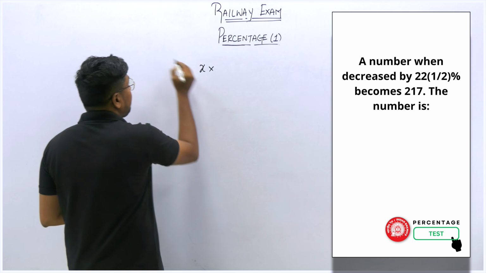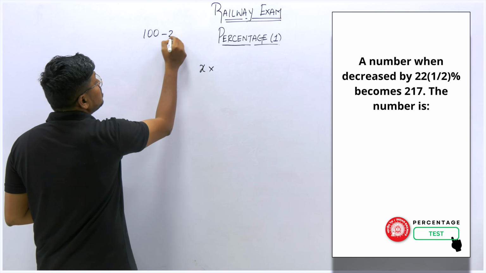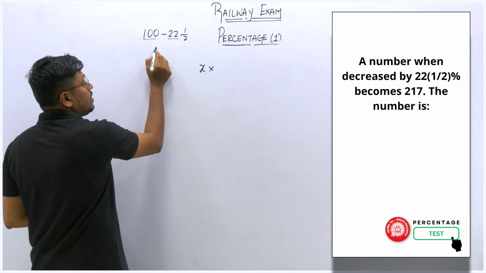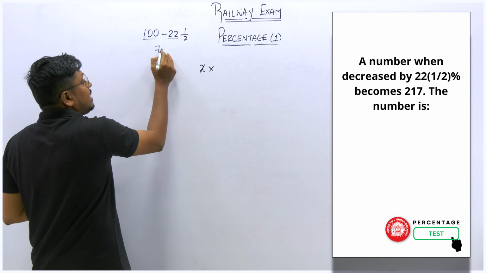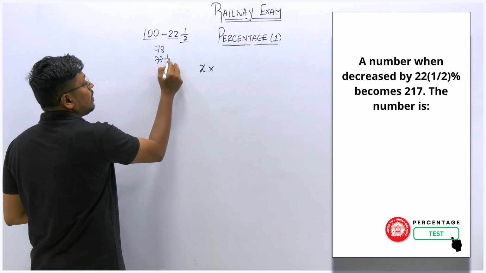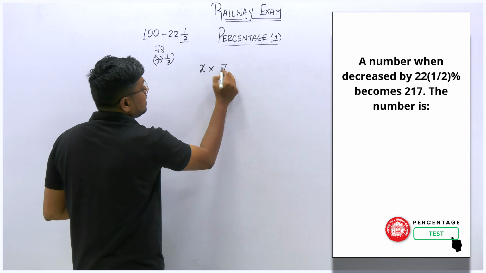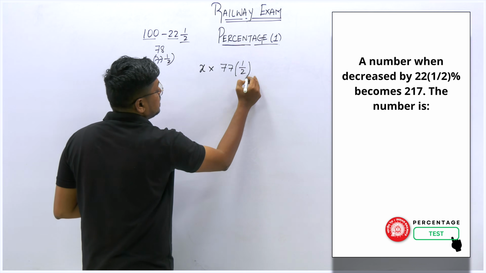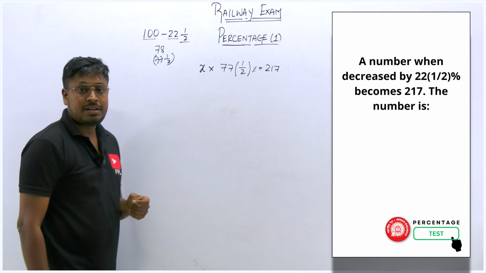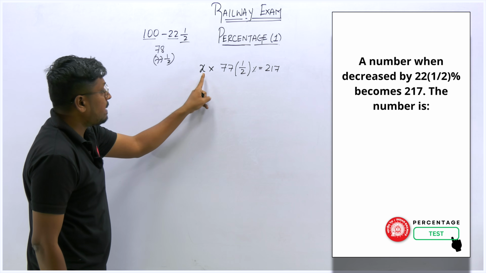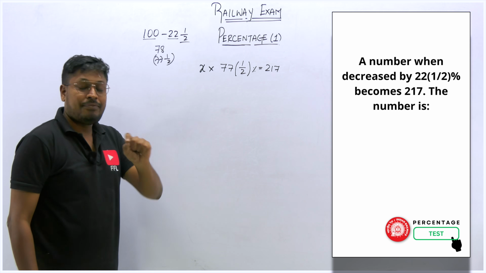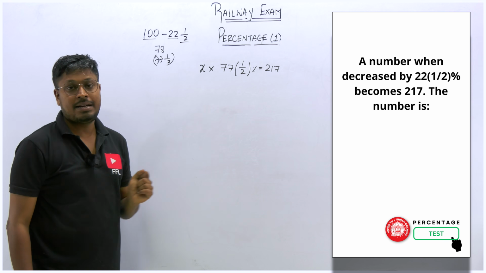So similarly, from 100 we have to subtract 22 1 by 2 percentage. So from 100, if you subtract 22, the resultant will be 78. And again subtract 1 by 2, 77 1 by 2. So this can be written as 77 1 by 2 percentage. So resultant answer is 217. So friends, understood or not how I wrote this, right? So a number has been decreased by 22 1 by 2 percentage. If it is decreased, we have to subtract from 100 percentage.